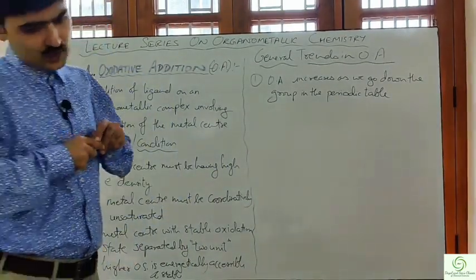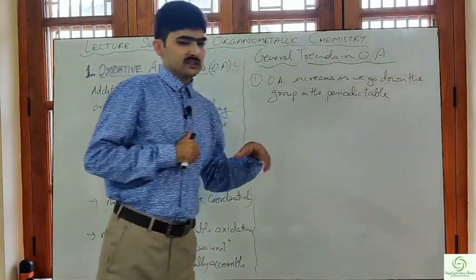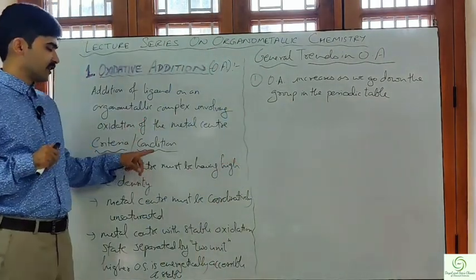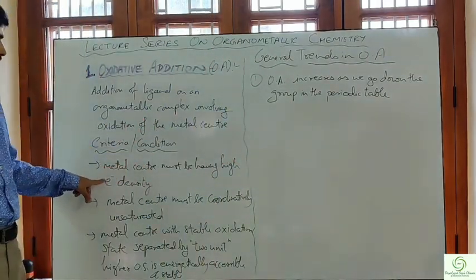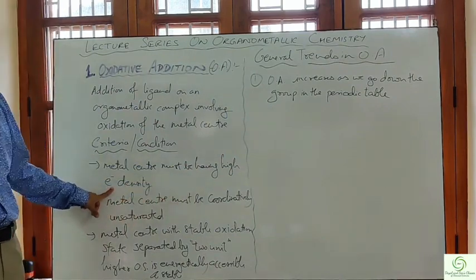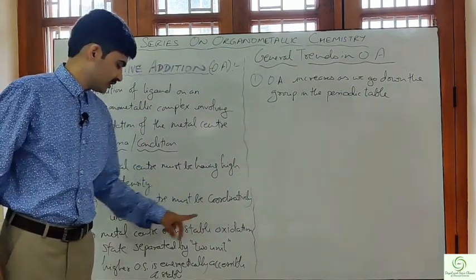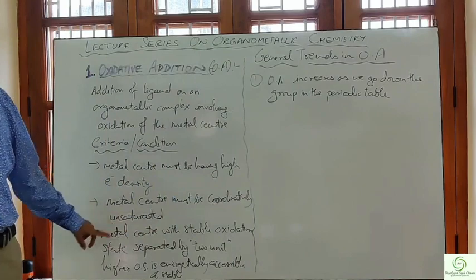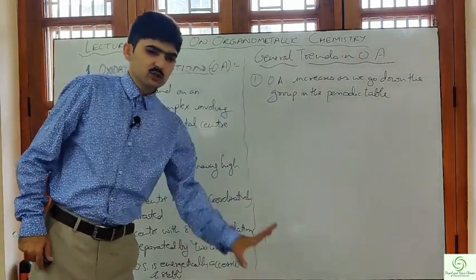Why? What could be the reason? We have already discussed that one of the basic conditions required is that a metal center should have high electron density and must be coordinatively unsaturated. Now, as we go down the group, what happens?